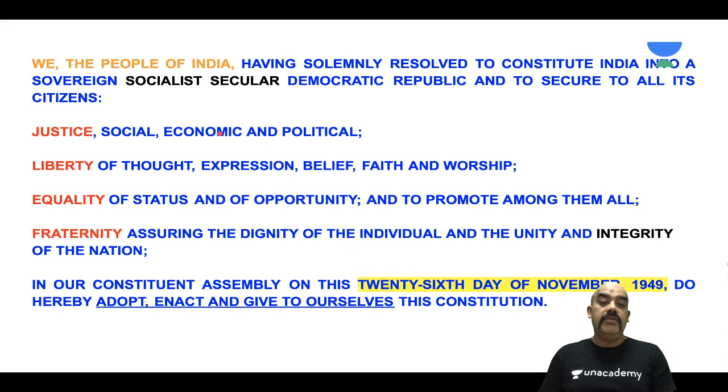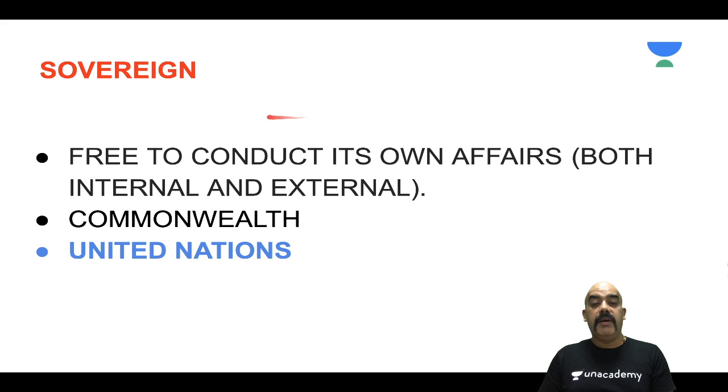Now let's look at each of the words. The first words are "we the people of India." We the people of India says that the real power, please pay attention to this word, the real power behind the constitution is that of the people of India. This is a huge announcement, my friends. You should be very proud of it. It was a huge announcement. It says that the people of India are free, and the people of India now give the power to the Constituent Assembly, and that is why we have the constitution's real powers.